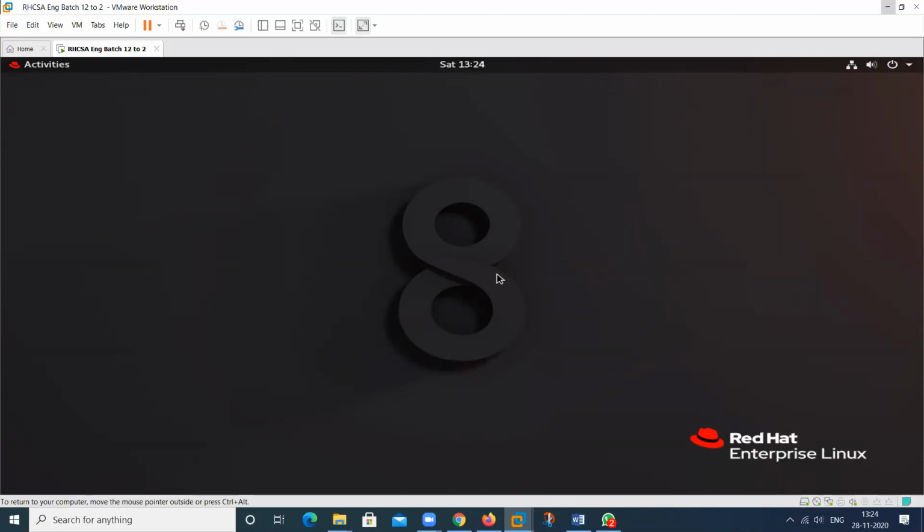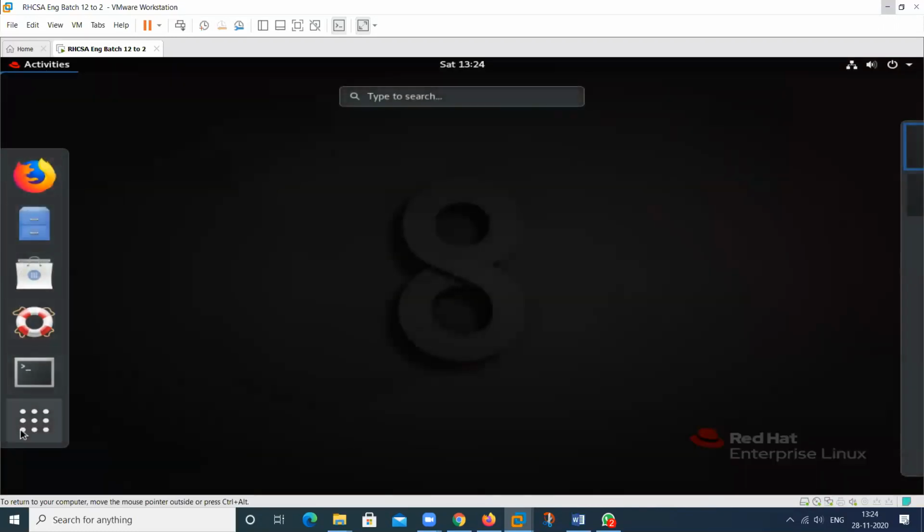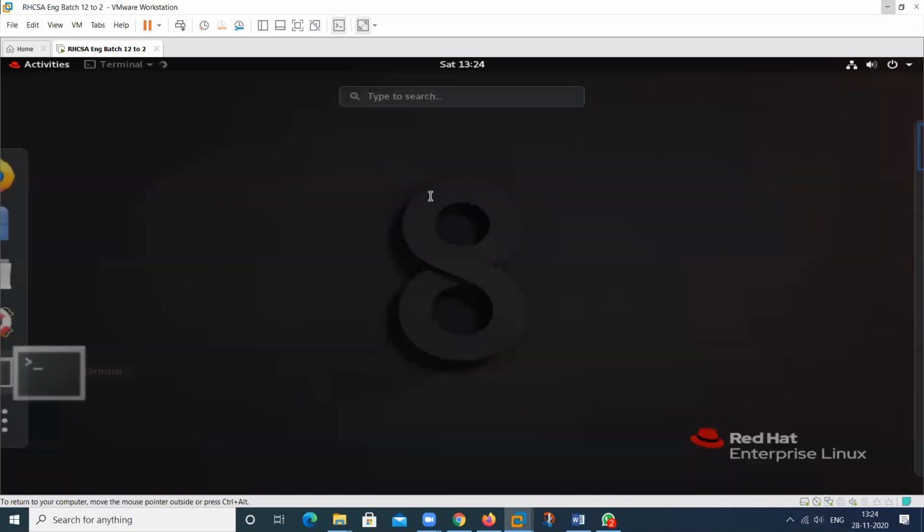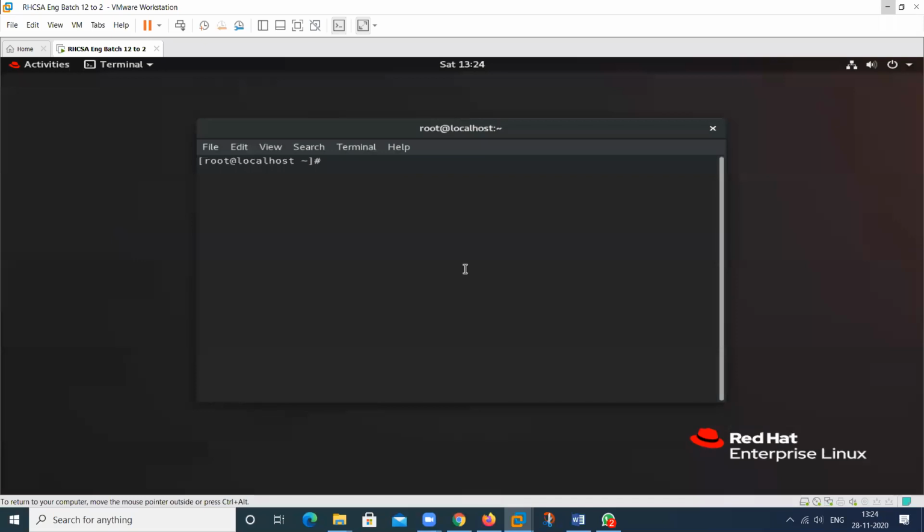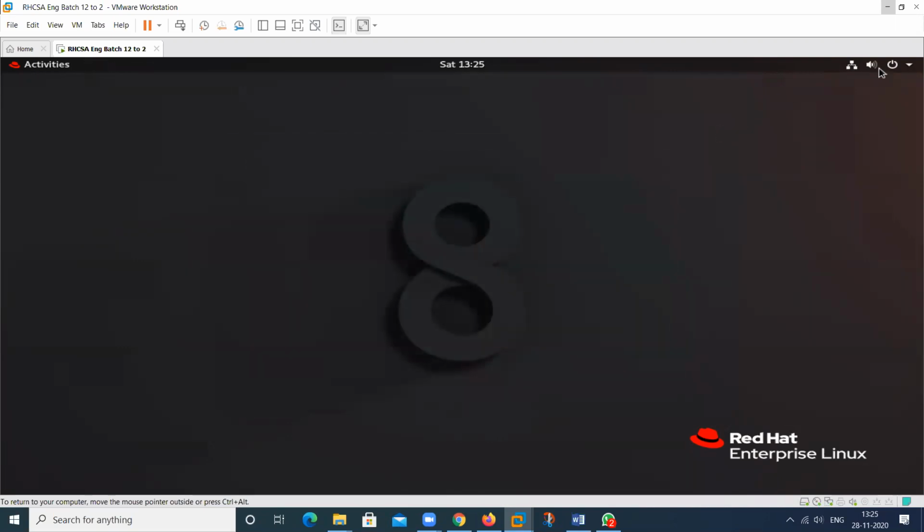If you want to open the terminal, you should click on Activities, this one. So you can see here, this one is the terminal. Your command prompt will appear. In this prompt, you can type any command. To type any command, you should have a terminal. There are different ways to open the terminal. I will show you.